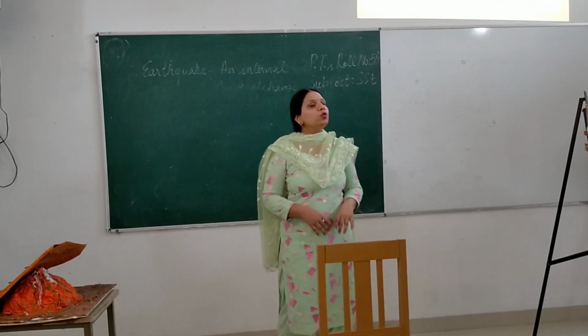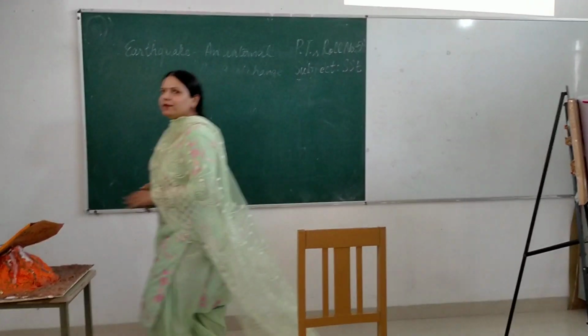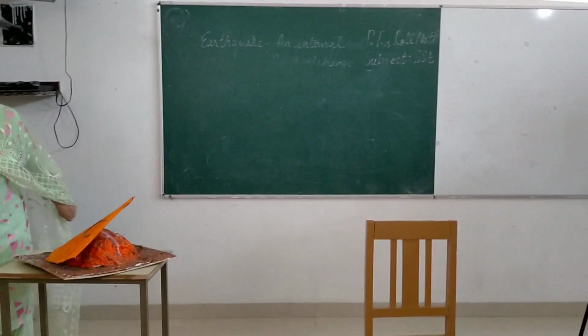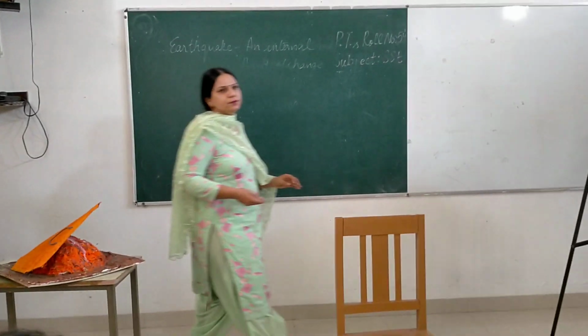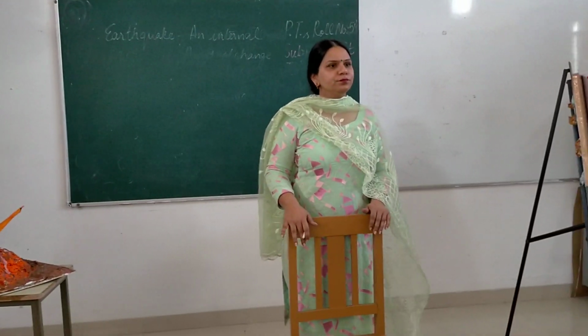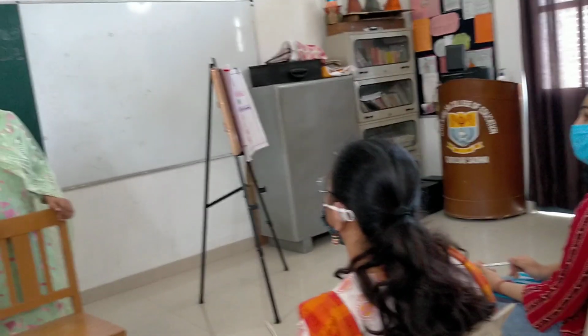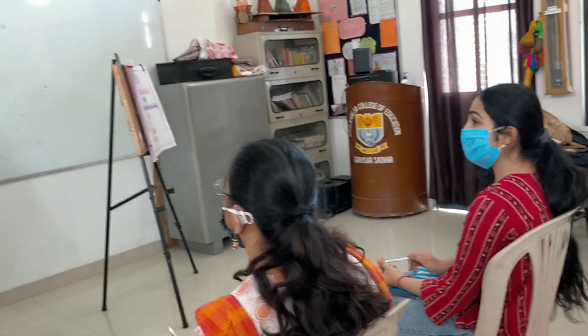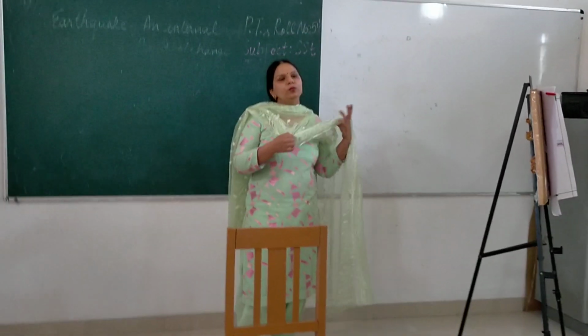And tell me the two earthquake prone belts of the world. Earthquake prone belts of the world. Yes. Circum-Pacific belt. And second is Mid-World Mountain Belt. Yes, you're right. Mid-World Mountain Belt.